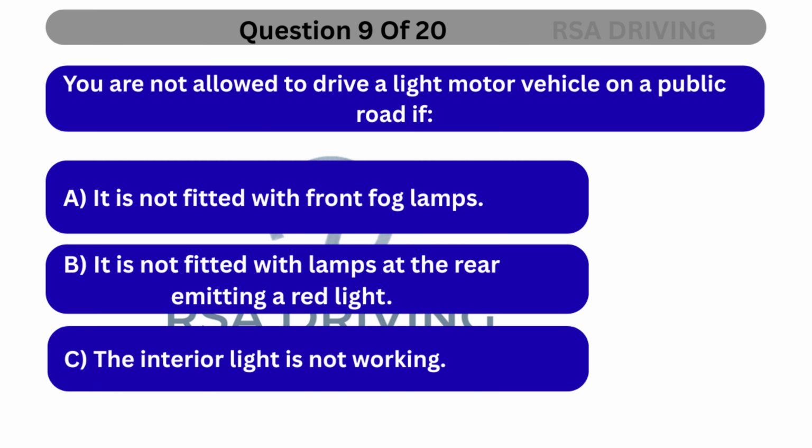Question 9. You are not allowed to drive a light motor vehicle on a public road if A. It is not fitted with front fog lamps. B. It is not fitted with lamps at the rear emitting a red light. C. The interior light is not working.